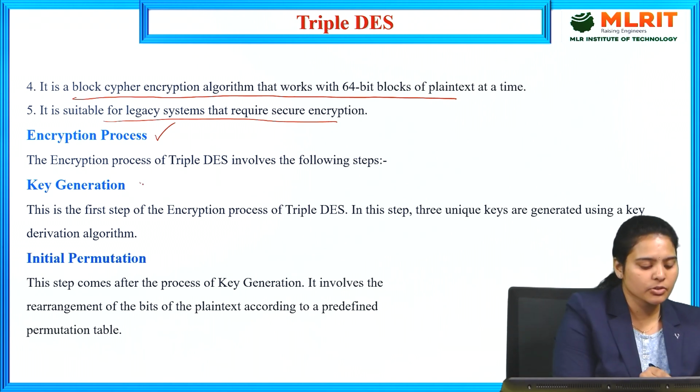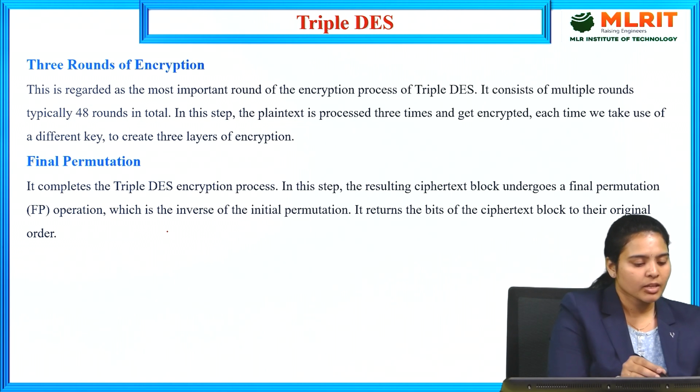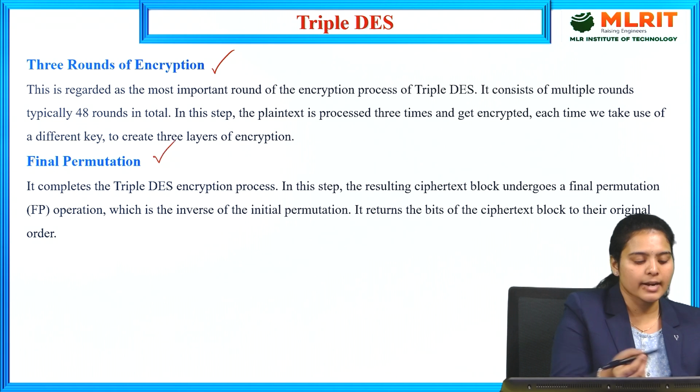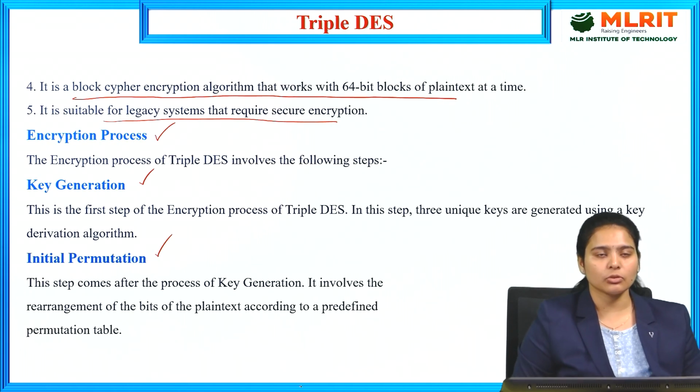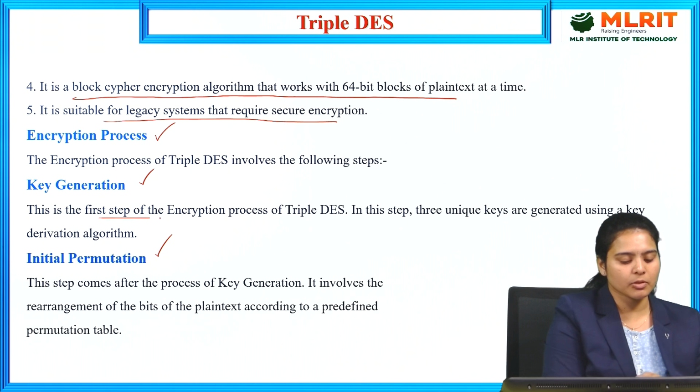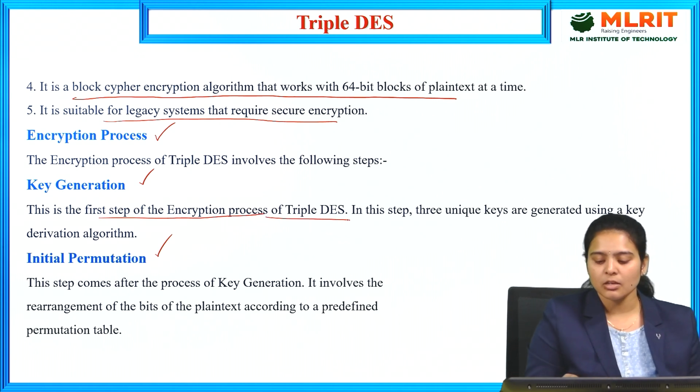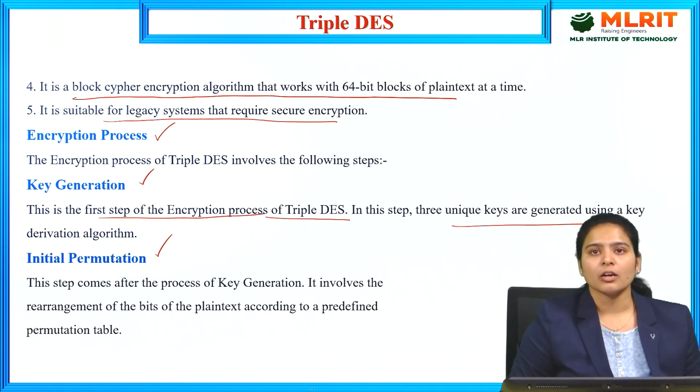There is key generation, initial permutation, 3 rounds of the encryption process, and final permutation. Key generation is the first step of the encryption process of Triple DES. We need to use unique keys through a key derivation algorithm. Key generation means using the key generation algorithm to generate the particular keys in Triple DES.